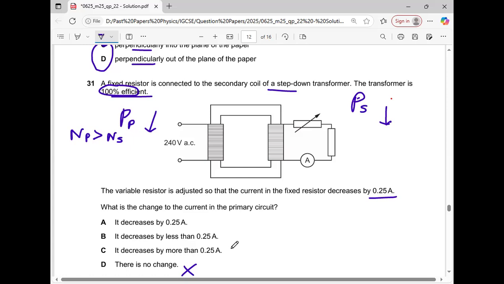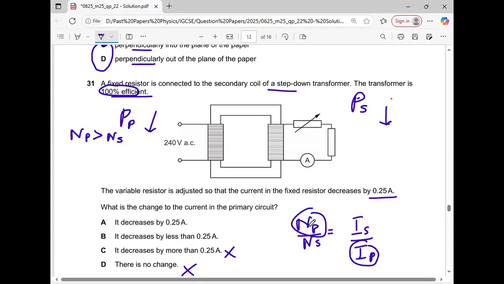Since values are decreasing, is it decreased by more than 0.25 ampere? No, since we know the formula NP over NS is equal to IS over IP. And from this formula, it's clear that there is an inverse relation between these two.